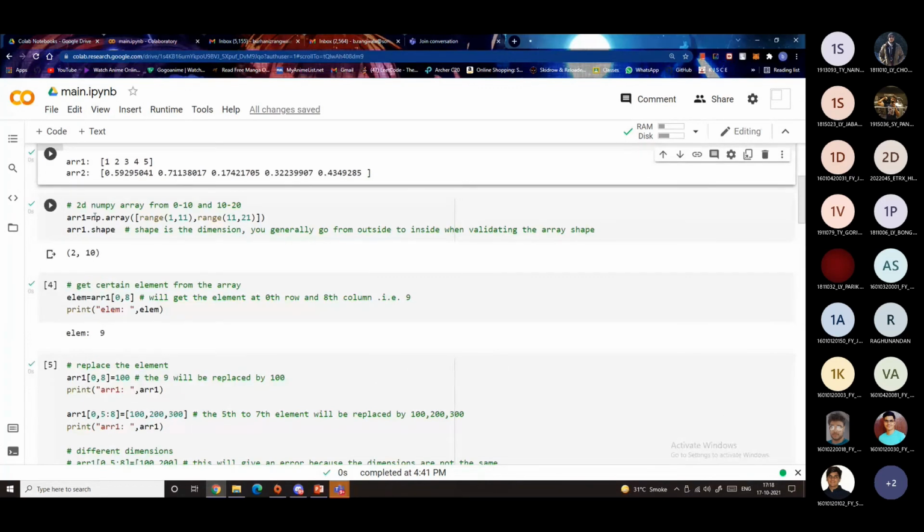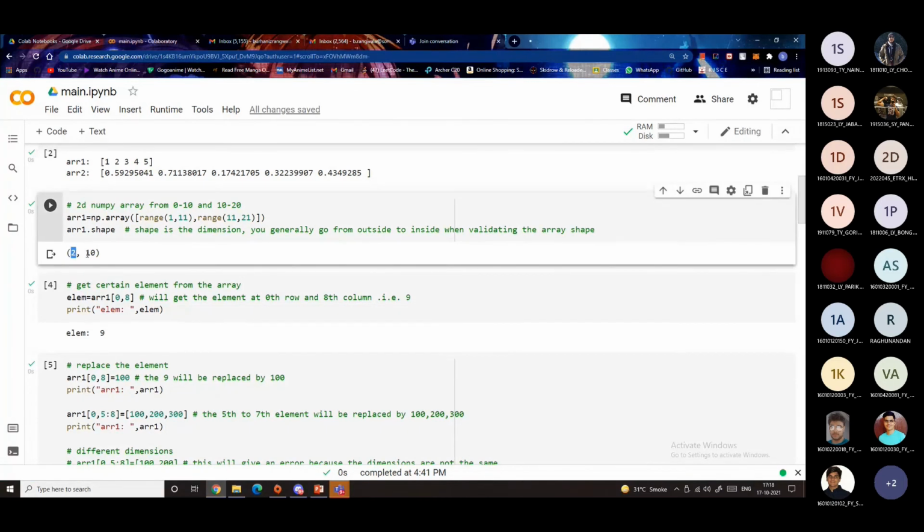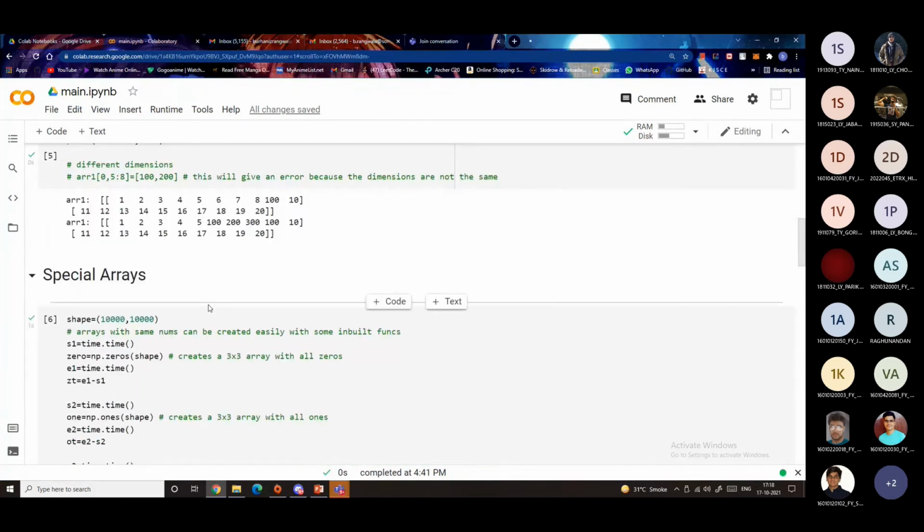Now this is just a 2D array which I've created, and this is its shape. The shape is basically the dimension of that array. So how do you actually figure out what the shape of an array is? The outermost array is the first element in the tuple. Then the innermost list will be the last element. I'll just show you this with an example.